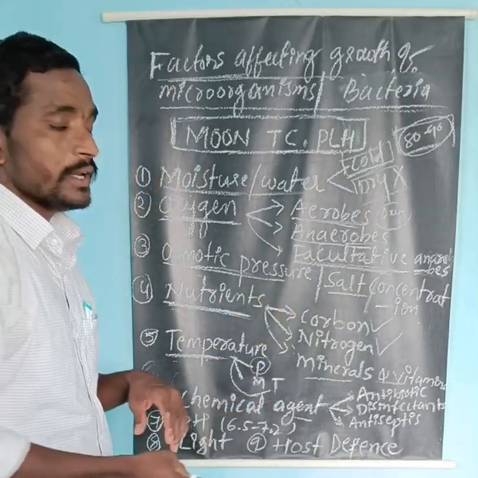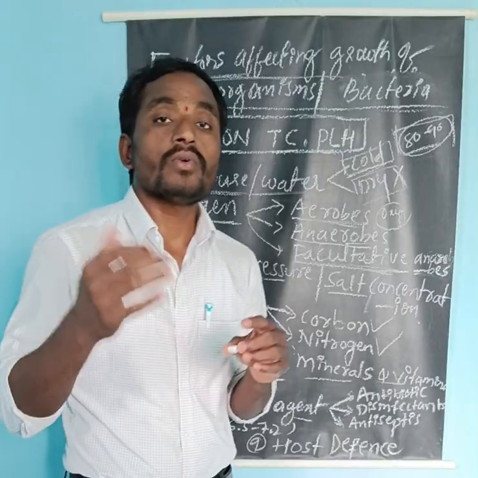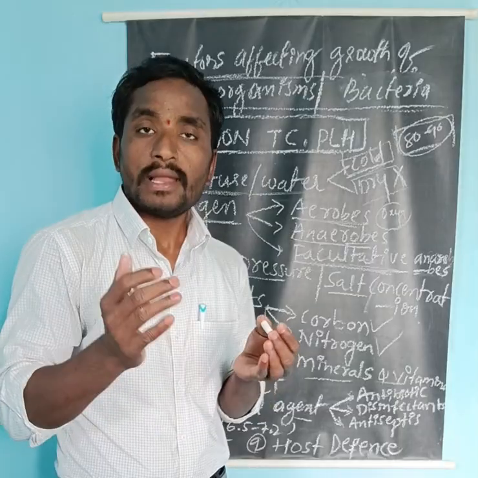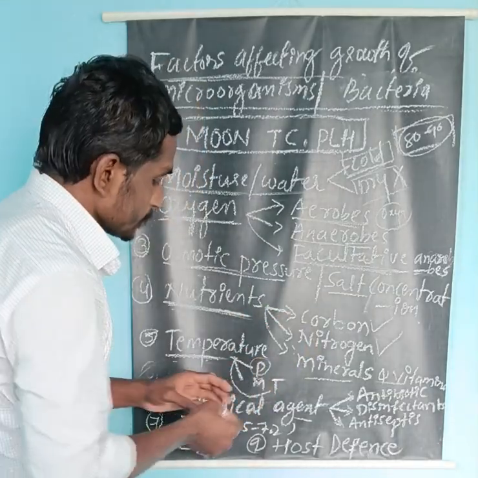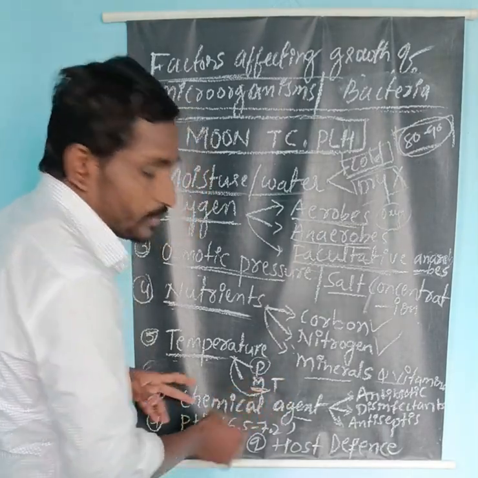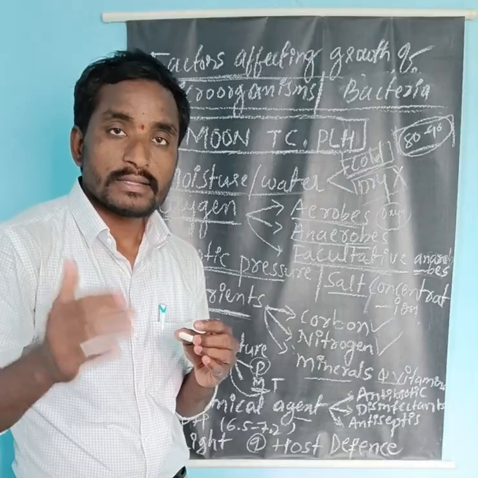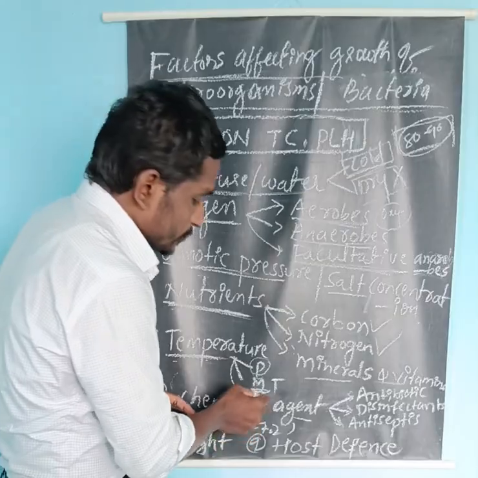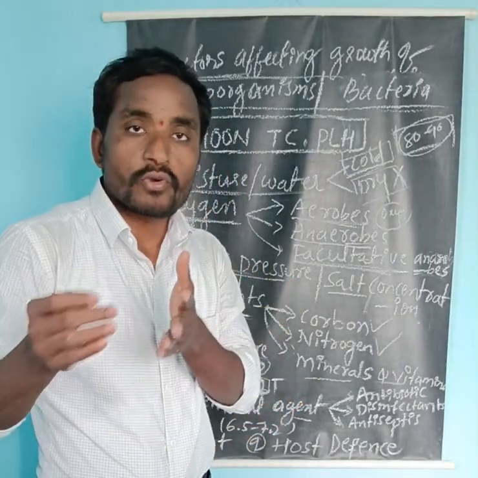Psychrophilic, also called cold loving bacteria, means the bacteria grow at a very cold temperature, less than 15 degrees Celsius, that is plus 2 to plus 8 degrees Celsius. The next one is mesophilic. Meso means normal, as in human beings. Here the bacteria grow at the normal temperature of 30 to 40 degrees Celsius.